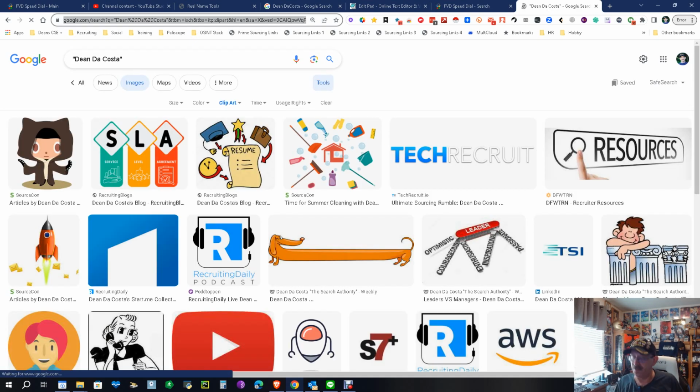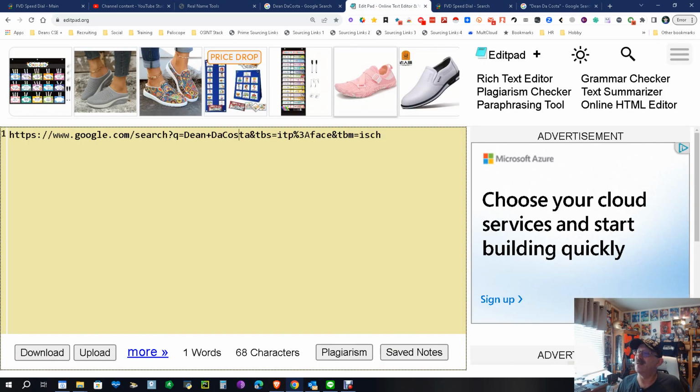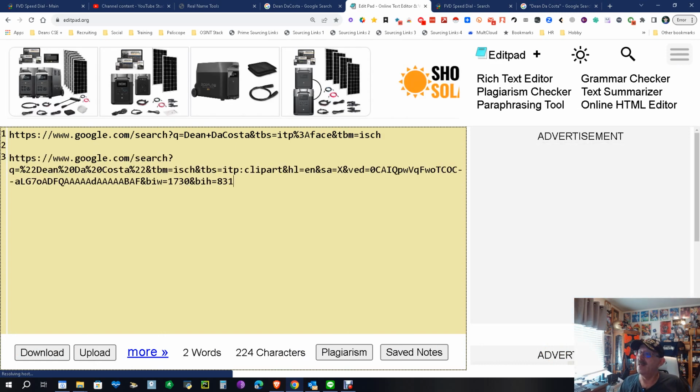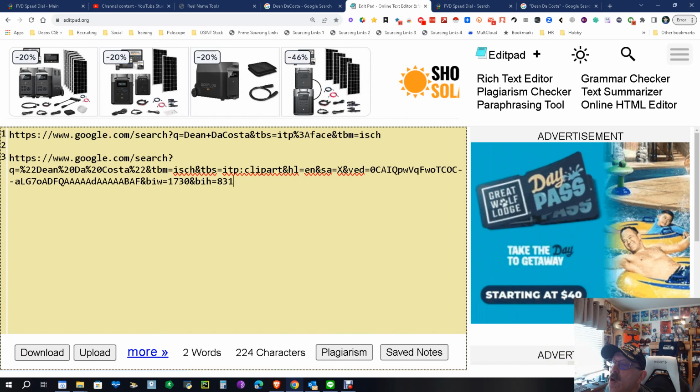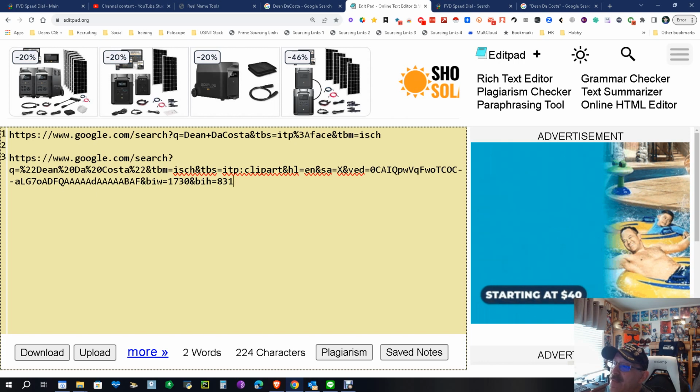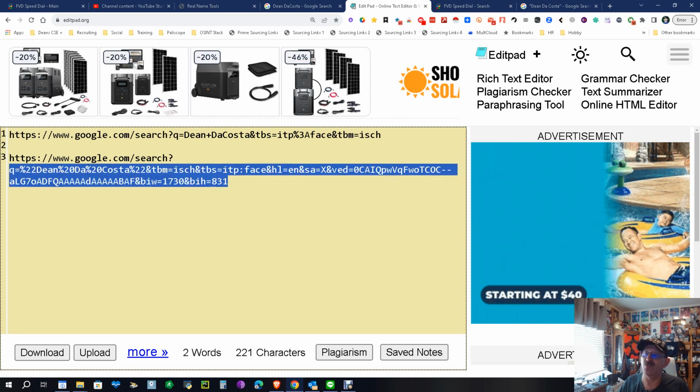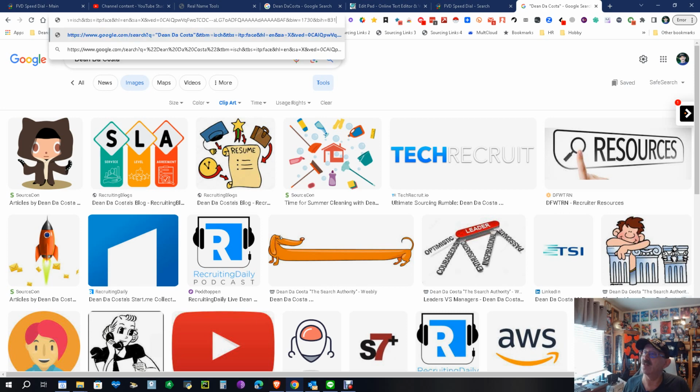Now this is when we're going to have a little fun. We're going to copy that URL and bring it down here. The first thing you're going to notice, let's look all the way here, is the Q, that Dean DaCosta is up there. Then you're going to get TBM, this TBS, and then equals I, blah, blah, blah. So one would think that if I just put in the word face instead of clip art, because we're not looking for clip art, and copied it and put it back there, that it would work. So that's what we're going to discover.